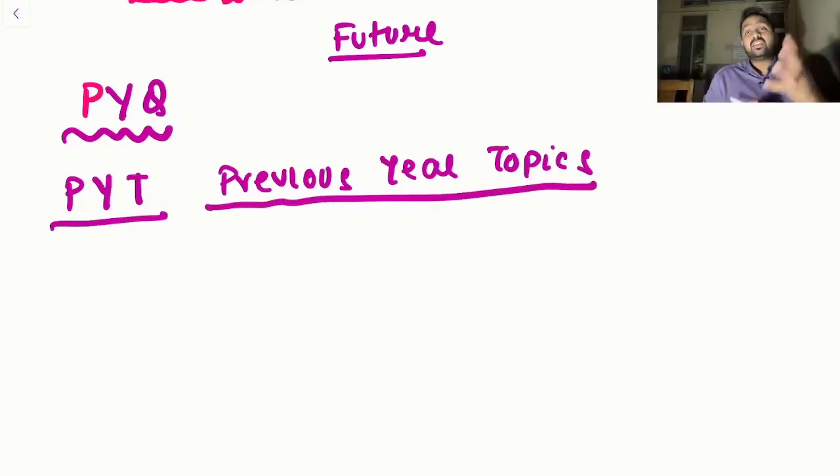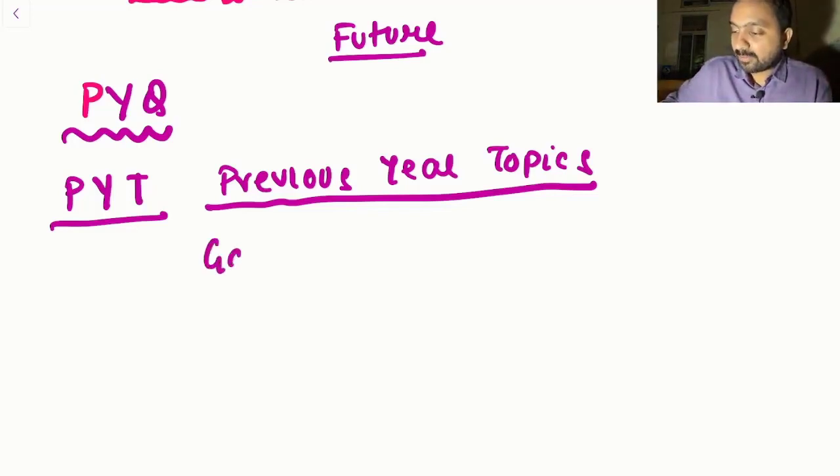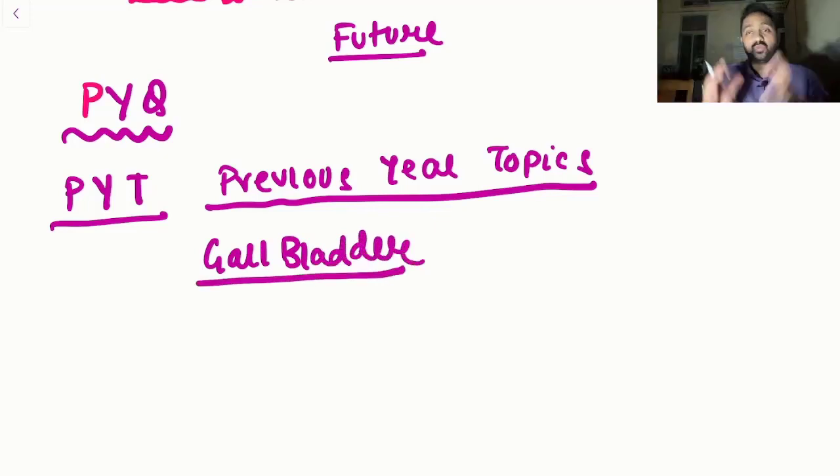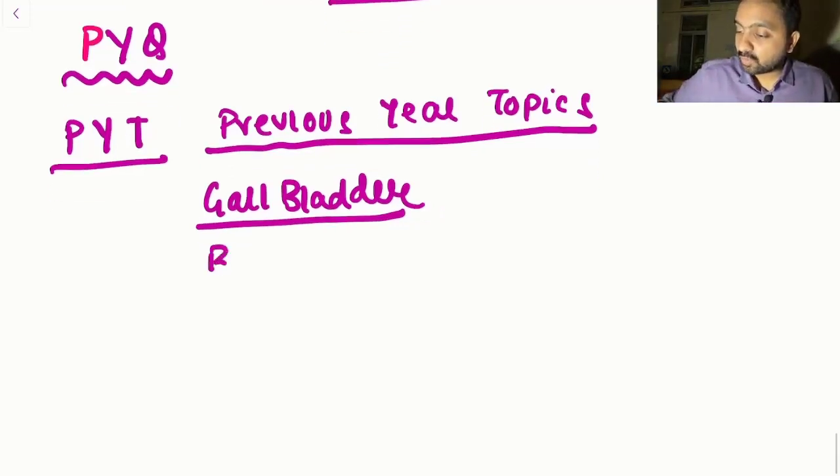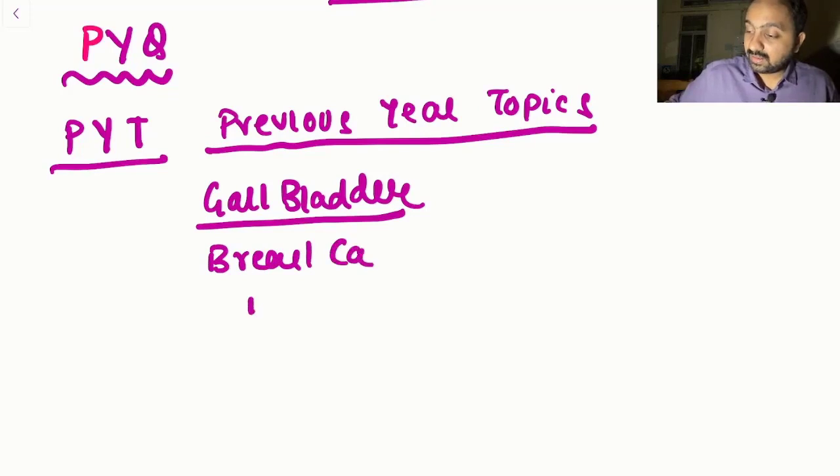Now, what do I mean by that? For example, gallbladder carcinoma. Last year, the focus was on gallbladder carcinoma. So this year, even I taught a lot about gallbladder carcinoma, and what they did was they took two images and asked from gallbladder. So the point is, gallbladder is important. Now, if you look at breast carcinoma, there are plenty of questions being asked from breast carcinoma. So we need to know about breast carcinoma in detail, right?